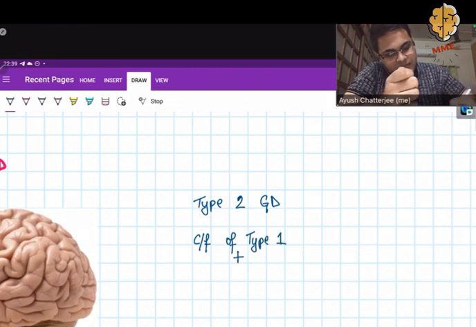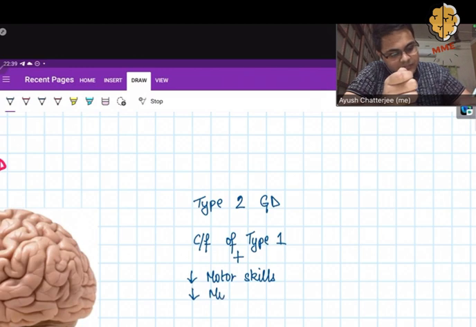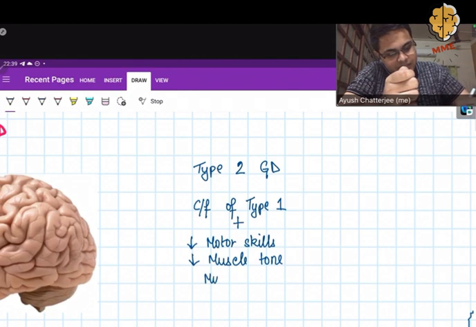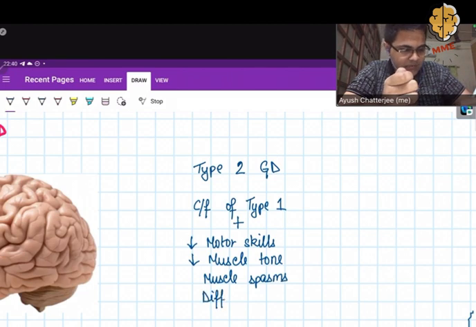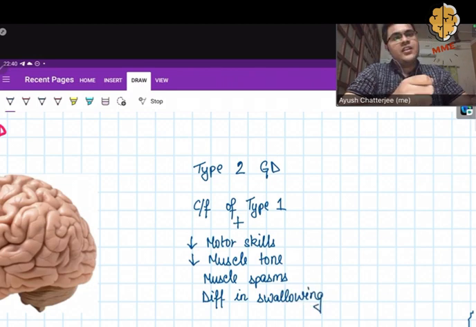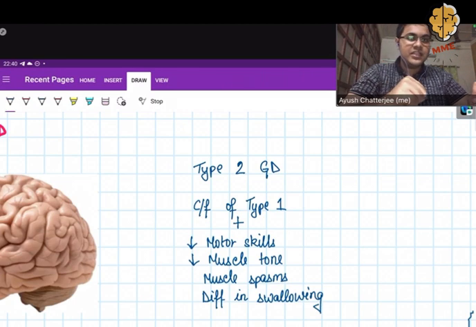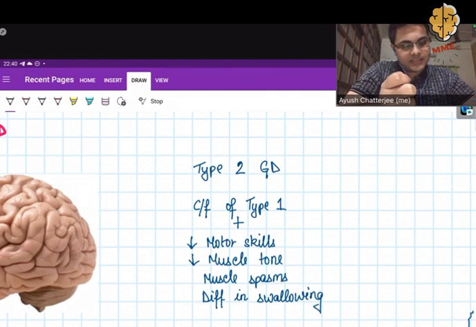the additional features will be decreased or loss of motor skills. There will be decreased muscle tone, and also there will be muscle spasms and difficulty in swallowing. So as a result of muscle spasms, there can be paralysis of the diaphragm resulting in respiratory problems, and difficulty in swallowing can also result in choking, etc., and ultimately they may prove fatal and even result in death.